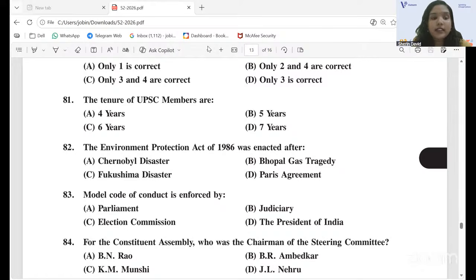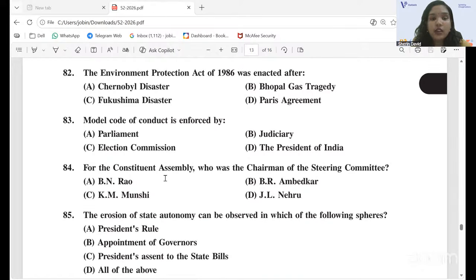Okay. And the 83rd question, the Model Code of Conduct is enforced by option C, Election Commission. Okay. And the 84th question. For the Constituent Assembly, who was the chairman of the steering committee? Actually, there is no correct option. The PSC has given option C in their provisional answer key. But you can challenge that question because the answer for this question is Dr. Rajendra Prasad. So the question has no correct answer from these options.